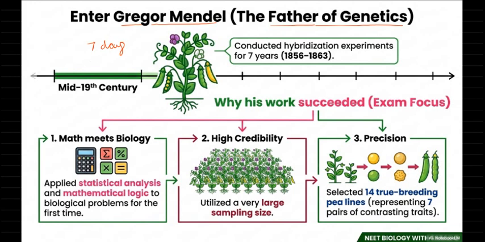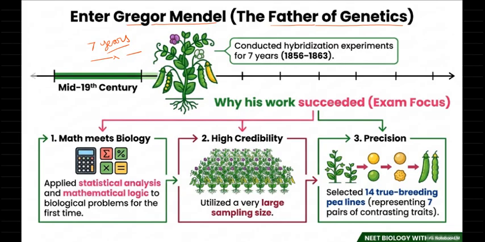Now, for all scientists, it's a base, right? How many days? How many years? 7 years, not days. 7 years he worked. It's not a simple thing. 7 years he worked on Pisum sativum, right? That's why he has given a number of facts regarding genetics. Those facts are very essential, and even now they are like a base for upcoming scientists, right?